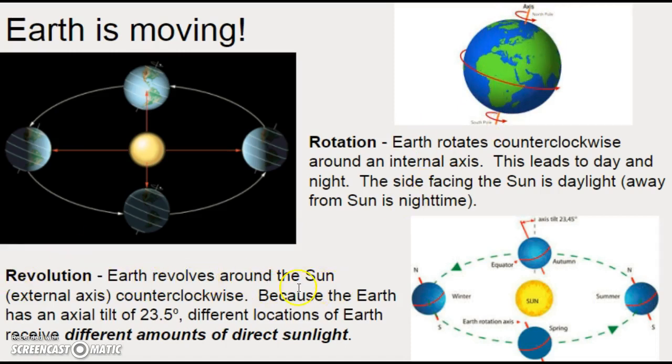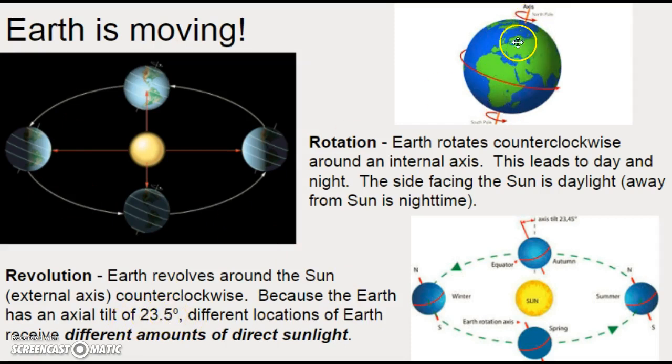The Earth revolves around the Sun. It's an external axis. The Earth is moving around this external axis. Rotation, it's an internal axis. It splits through the Earth. The Sun is an external axis in which the Earth orbits around. And also counterclockwise. Because the Earth has an axial tilt of 23.5 degrees.